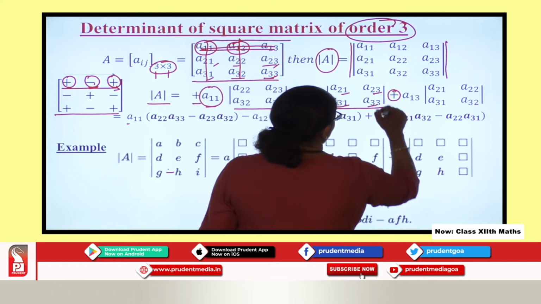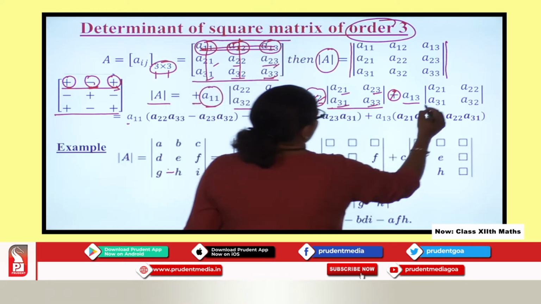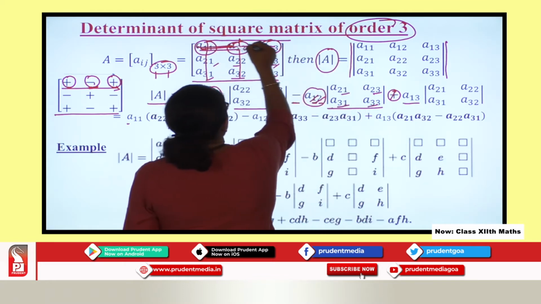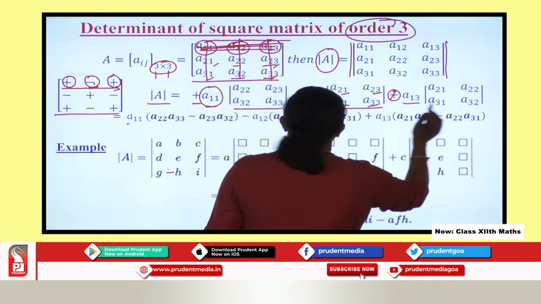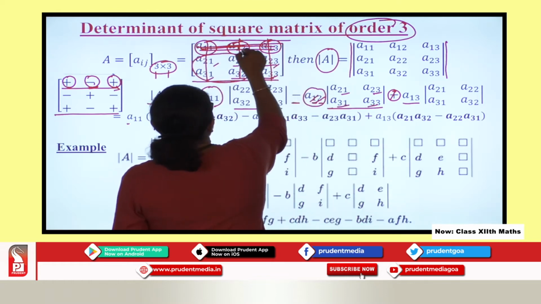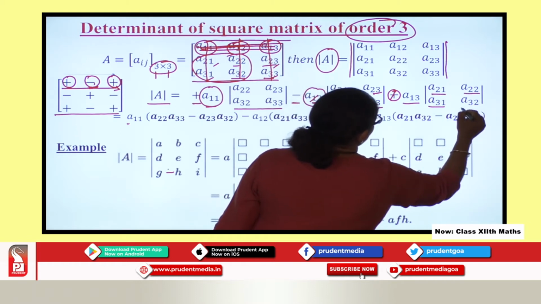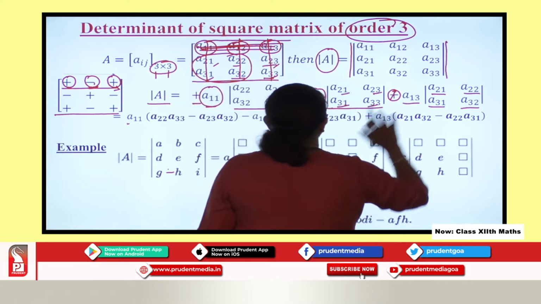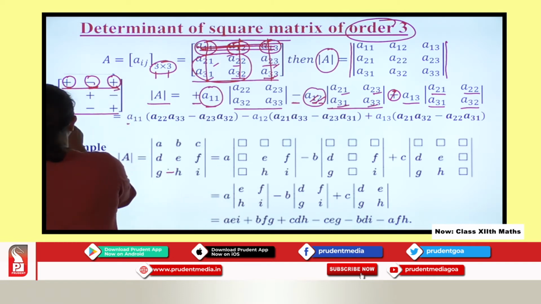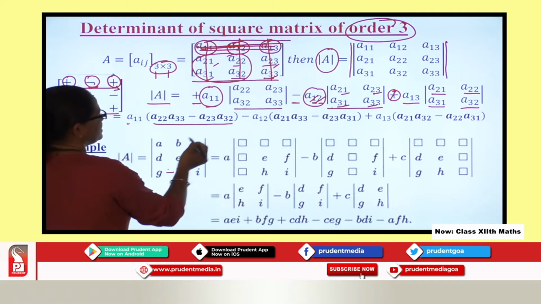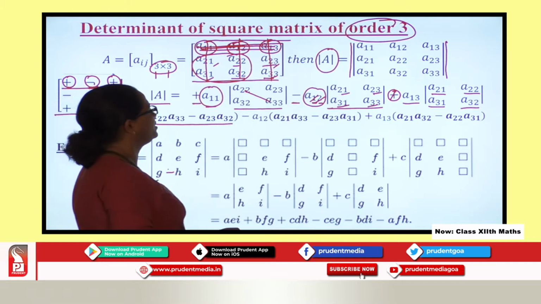In a similar way, I say plus. You can see over here it is A13. So from where did I get this? I will do it in a similar way. I will delete the first row and I will delete the third column, and whatever determinant I get here, I will take this and proceed. So I am getting A21, A31, A22, A33. So this is how I expand to get the determinant value. Now what is this here? This is basically the expansion of this. So I explained to you all how to find the determinant of a 2 by 2 matrix.